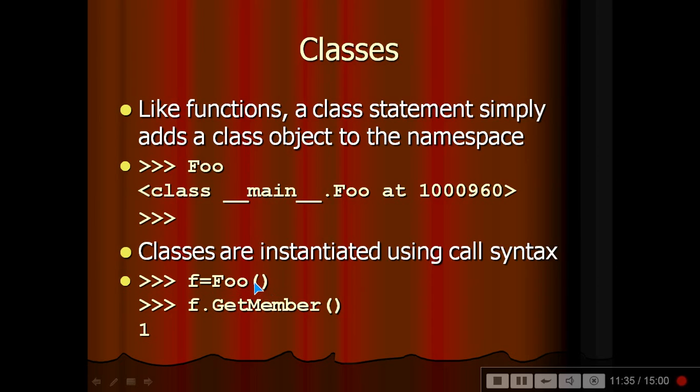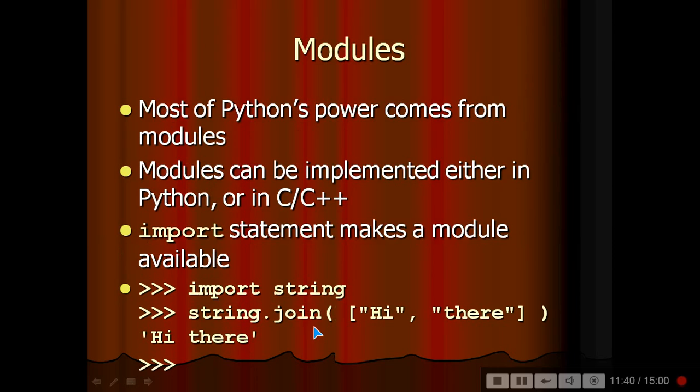Most of Python's power comes from its modules. Modules can be implemented either in Python or in C++. The import statement makes a module available. Import string, so string is available. String.join, these two will be joined.